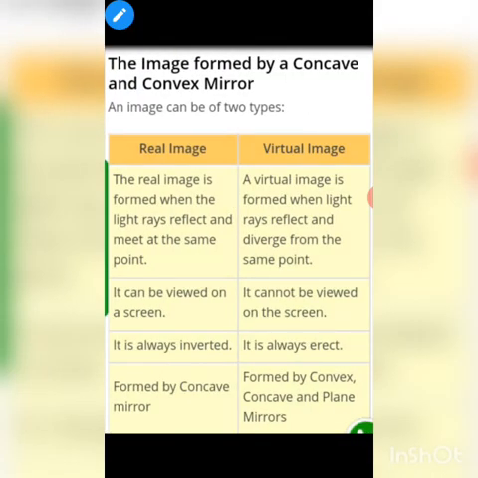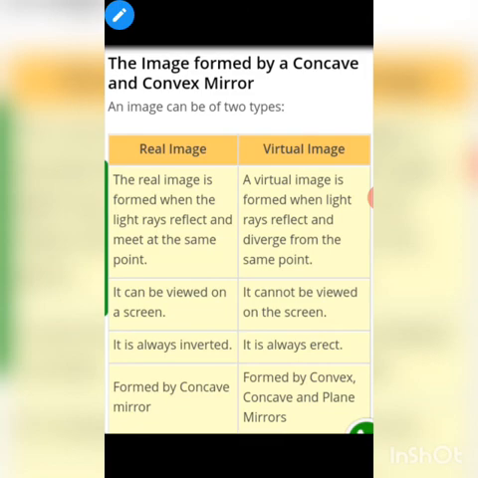Now the image formed by a concave and convex mirror. An image can be of two types. One is the real image, another is the virtual image. What is a real image and what is a virtual image? The real image is formed when the light rays reflect and meet at the same point. When the light rays coming from a source fall on the mirror, they get reflected. When these reflected rays meet at a point, the image is formed there.